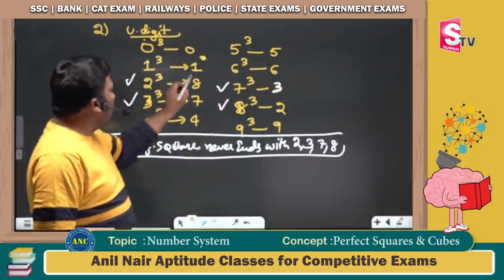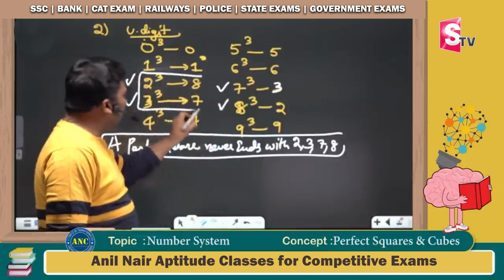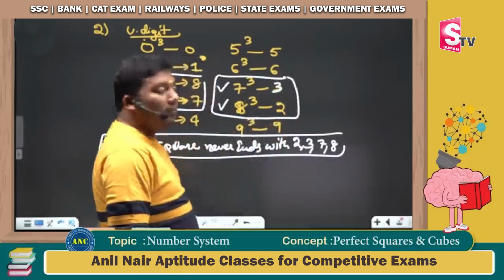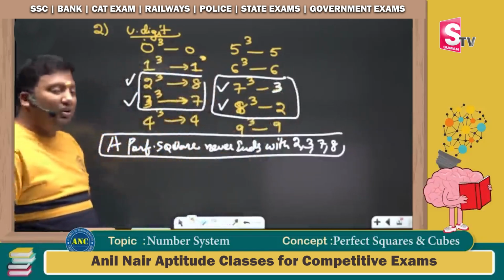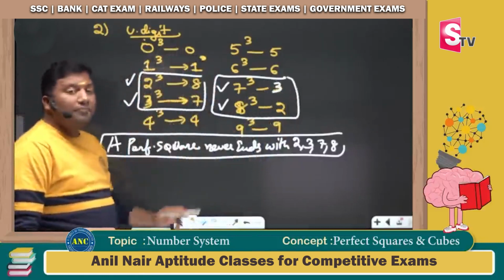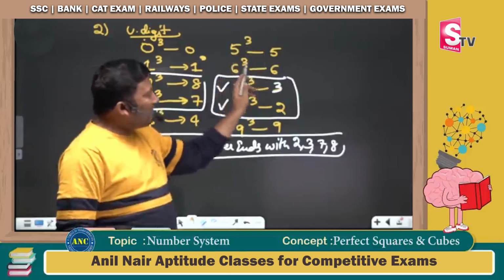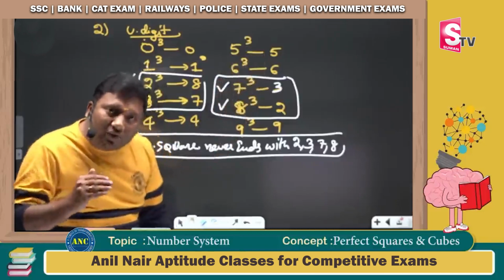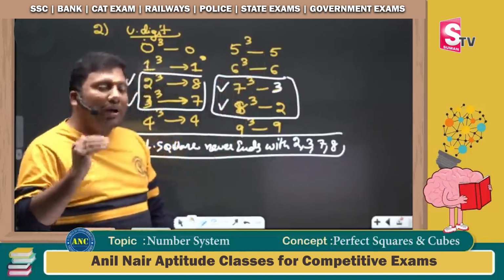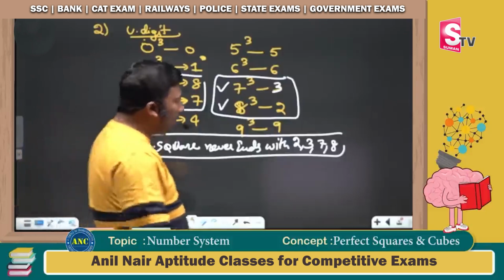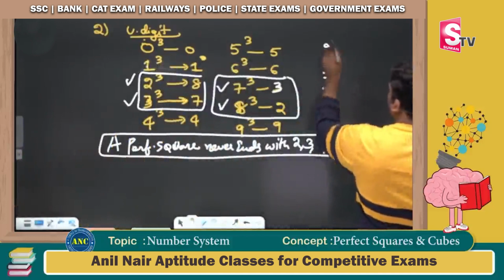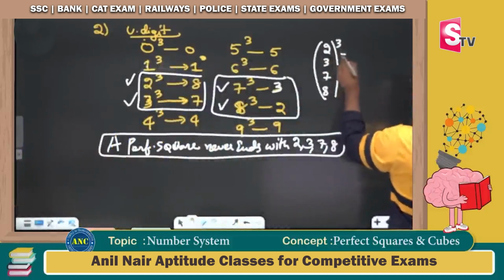Now if you observe, only these numbers, where the left-hand side digit is 2, 3, 7 or 8, on cubing give a different unit digit. 0 cube is 0, 1 cube is 1, 4 cube is 4, 5 cube is 5, 6 cube is 216. A perfect square never ends with 2, 3, 7 or 8. Only for 2, 3, 7 or 8, on cube I got a different number. What is that number that we got?